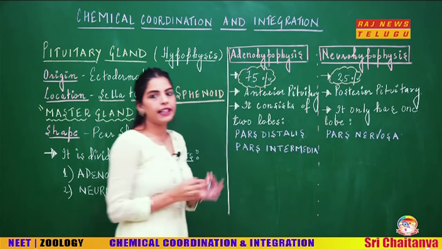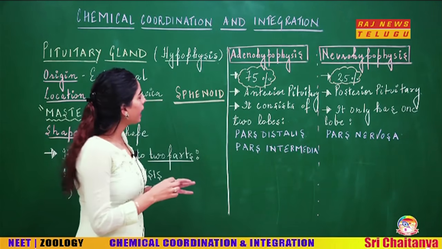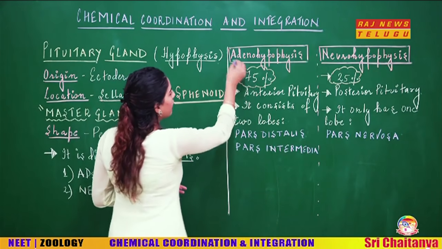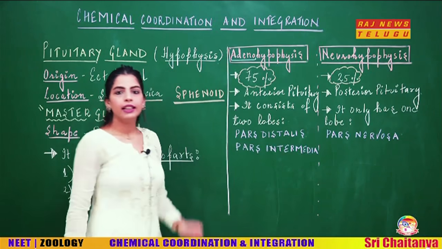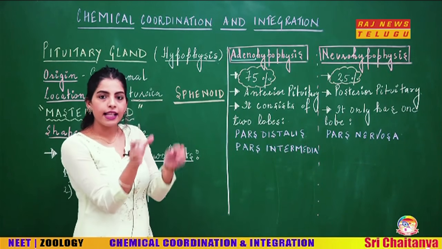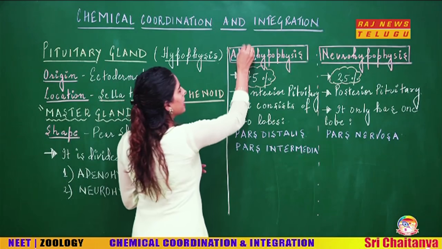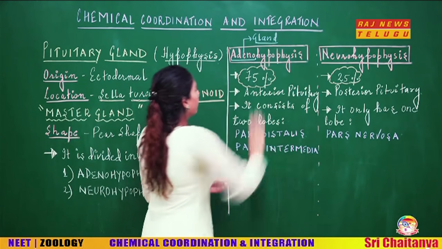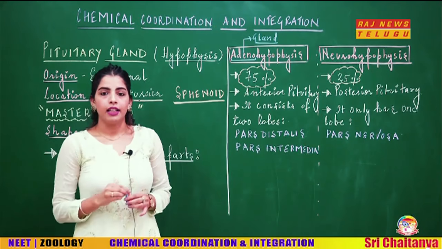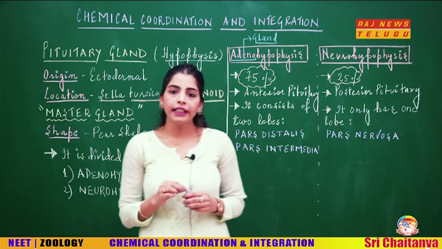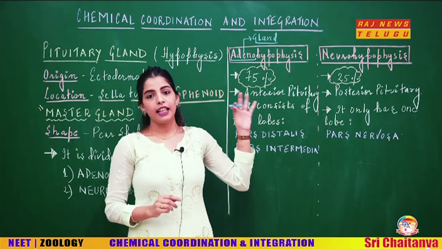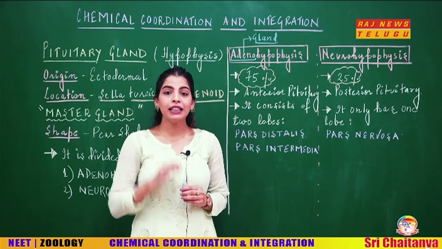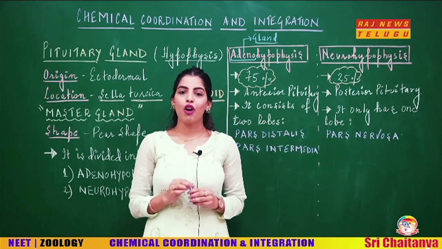Now students, let us look at the terms. When I am saying adenohypophysis, what does that mean? When I am saying adeno, it is having the word adeno. Adeno actually stands for the gland, and the epithelial gland. Why? Because during the embryonic development, we see that the adenohypophysis is actually developed from the epithelial tissue, the epithelial tissue of the pharynx.